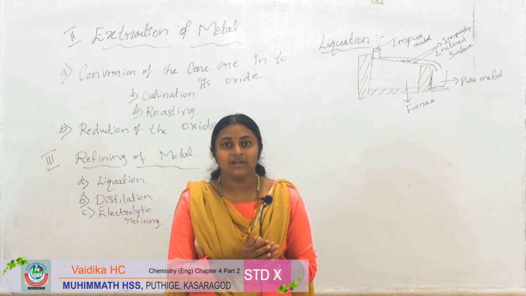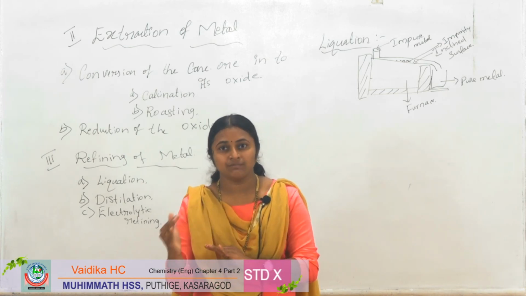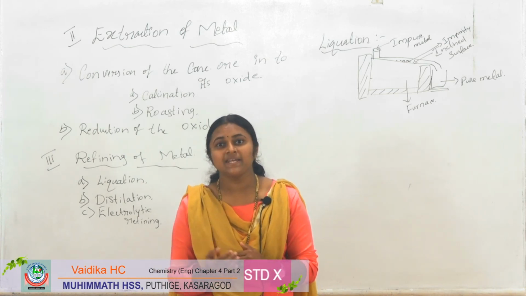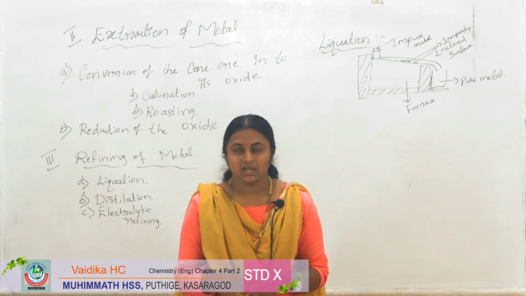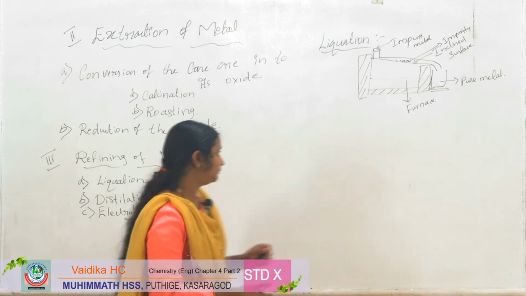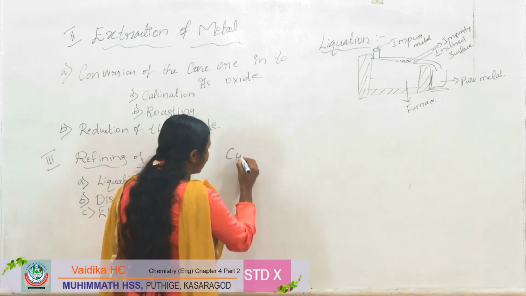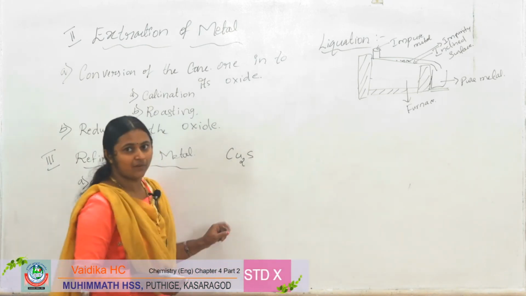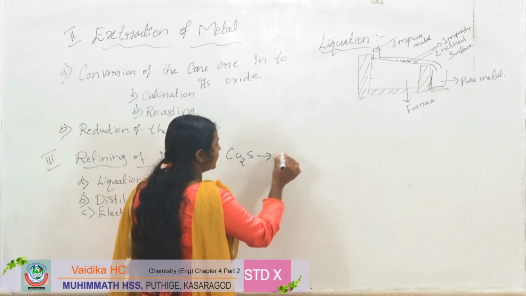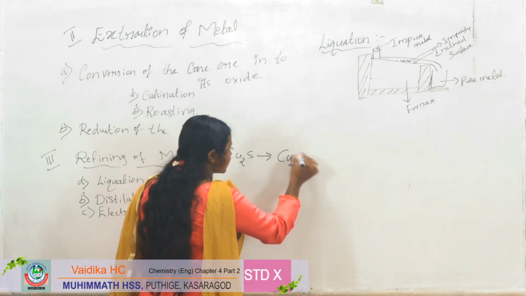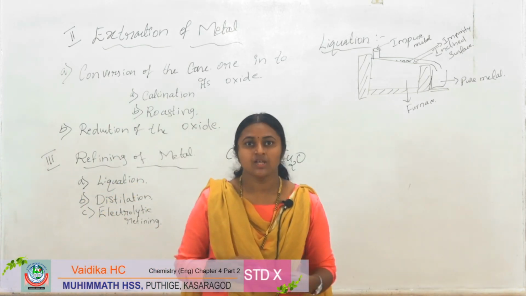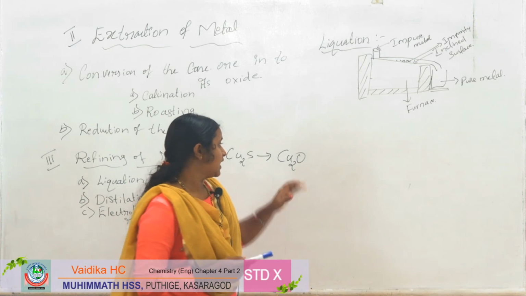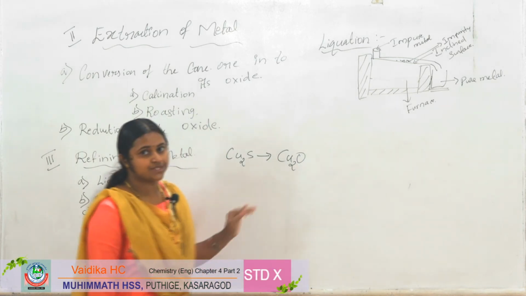For example, Cu2S, cuprous sulfide, will convert into cuprous oxide, Cu2O. So this is done in roasting.